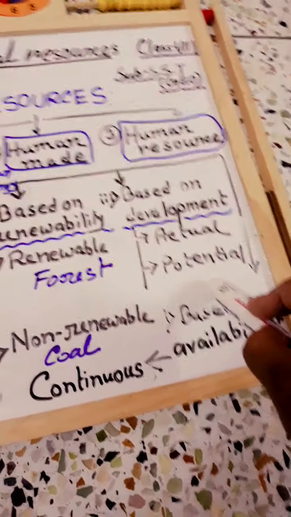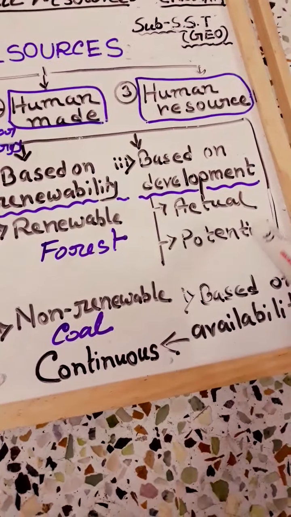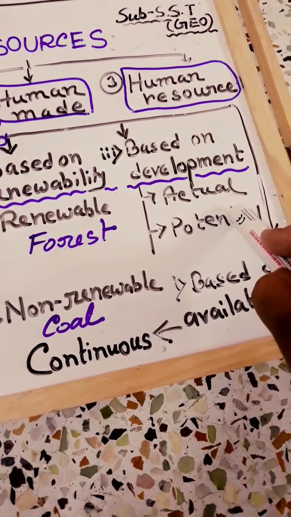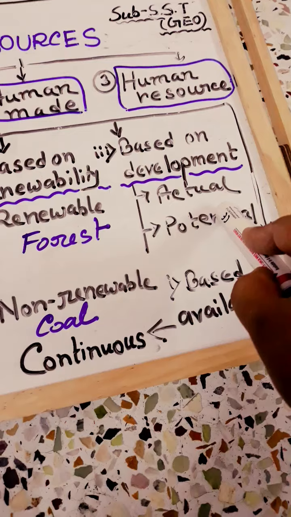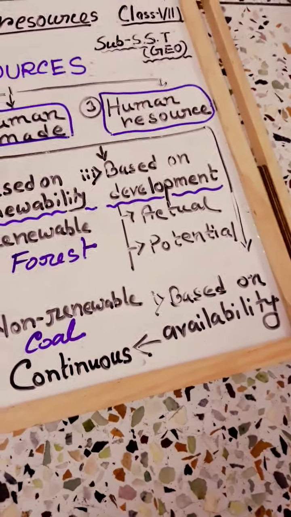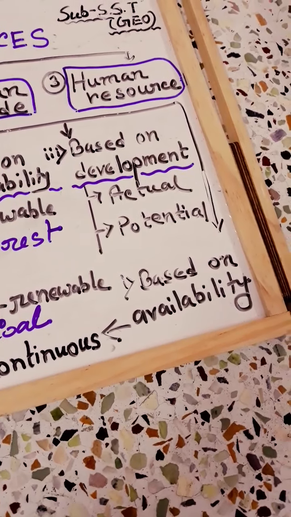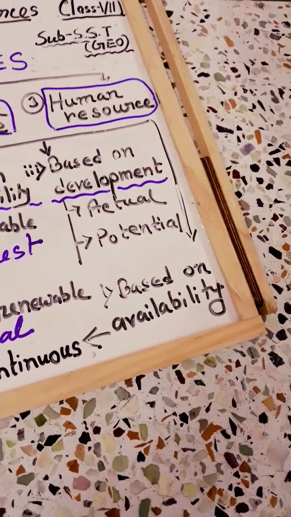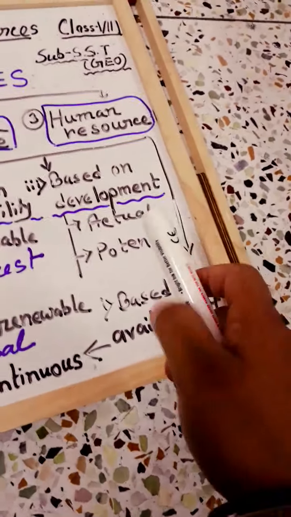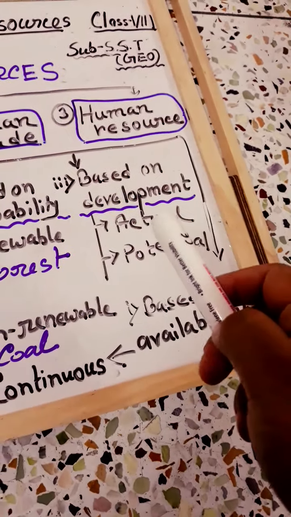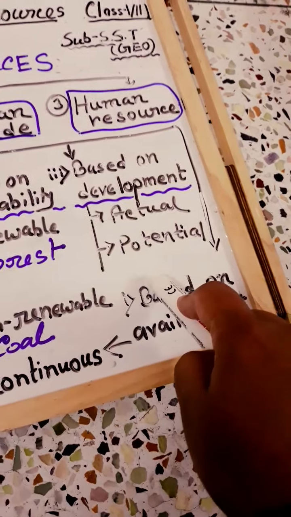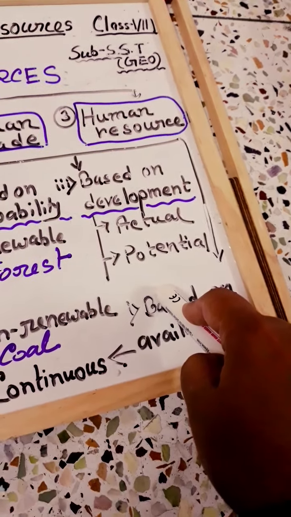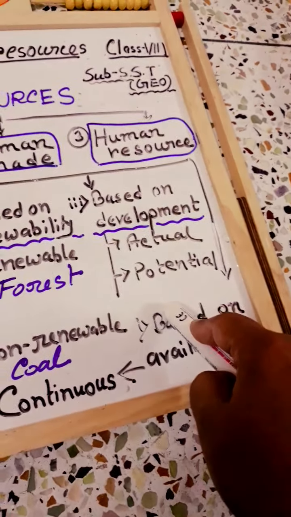As an example of actual resources, you can say the oil fields in Maharashtra, the oil reserves of Saudi Arabia, and the hydroelectric power of Niagara Falls. In your book different types of examples are written. But for potential resources, take the solar cooker.